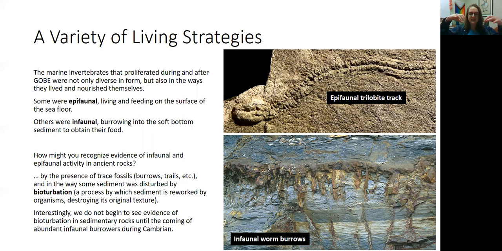Bioturbation is when organisms dig down into the soil and mix up the soil. So rather than these very pristine layers of sediment and rock preserved, instead it looks like something's gone in there and just mixed it up. We call that bioturbation. And we see bioturbation during the Cambrian, showing us that there were infaunal creatures at this time.